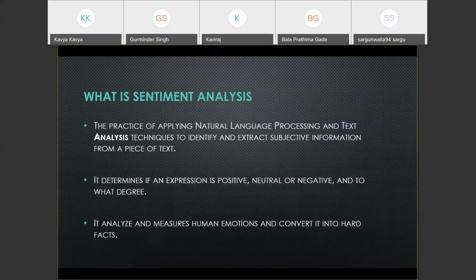So what exactly is sentiment analysis? Basically, it is the practice of applying natural language processing and text analysis techniques to identify and extract subjective information from a piece of text. What this basically means is, it helps us determine whether a news item is positive, negative, or neutral, and also the degree to which it varies. It also analyzes and measures how human emotions are related and helps convert them into hard facts. So now Kavya will take it forward.